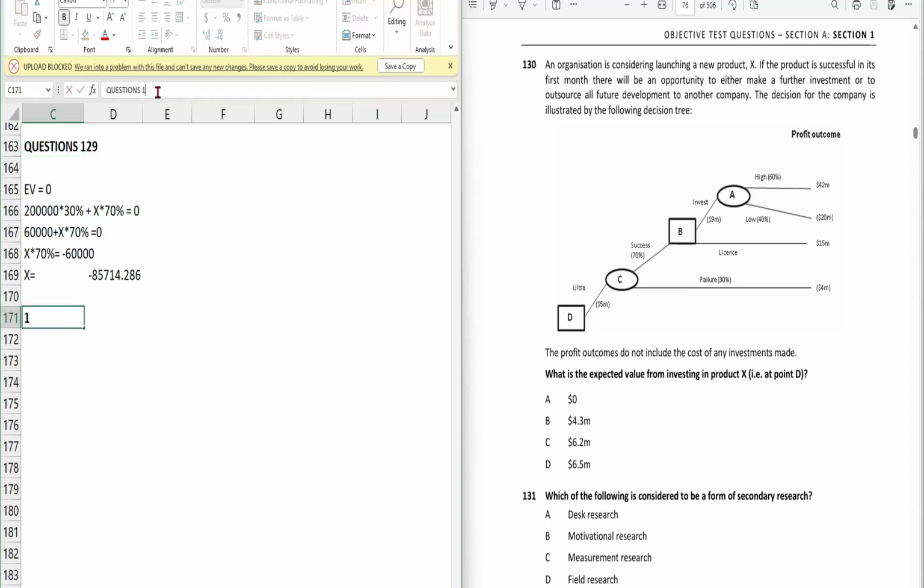So now we have to calculate the expected value at node D. See, in the exam they don't ask you to make the decision tree, but yes, we need to prepare to solve the question, or they will provide a ready-made one as in this question. So in order to get this node D value, we first calculate the expected value from the start, from node A. So the expected value at node A will be your 60%.